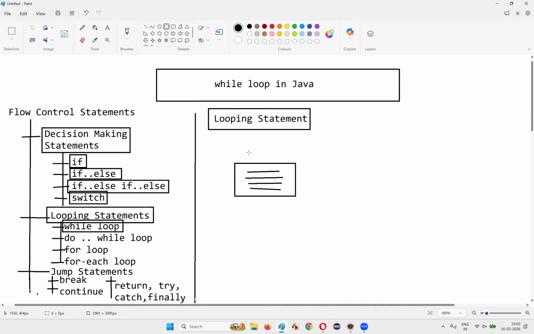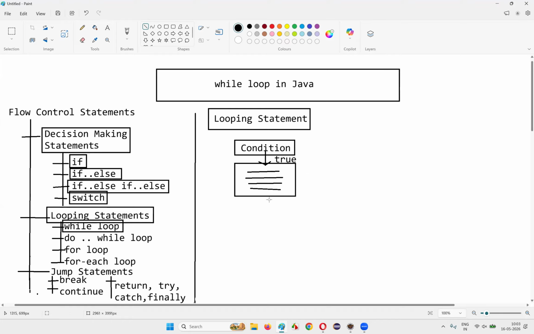Let's say there is a condition here. How do the looping statements work? I'm going to cover that here. There is a condition or a conditional expression which will either result in true or false. For example, if this condition results in true, then what happens? This block of code will run.